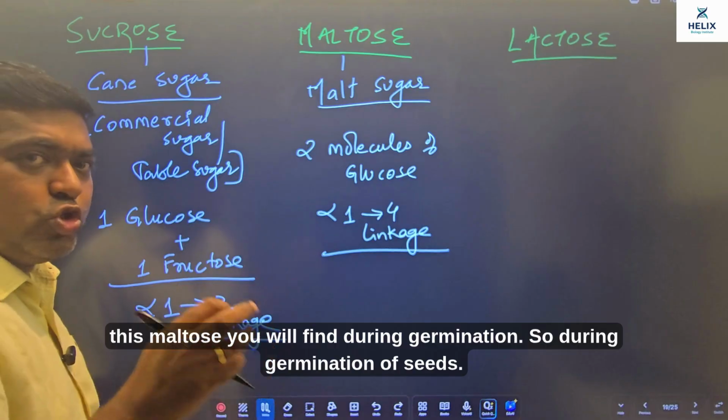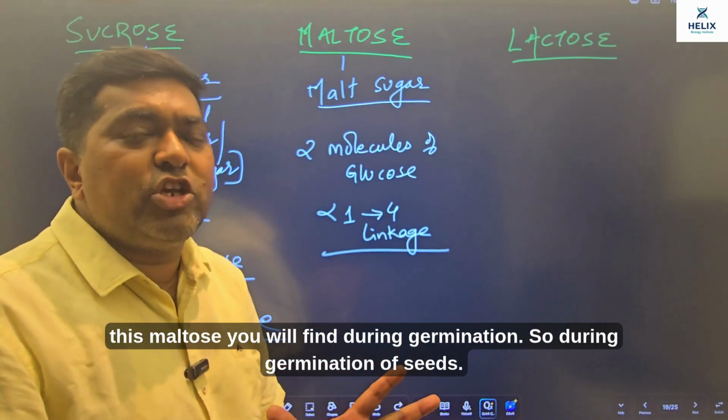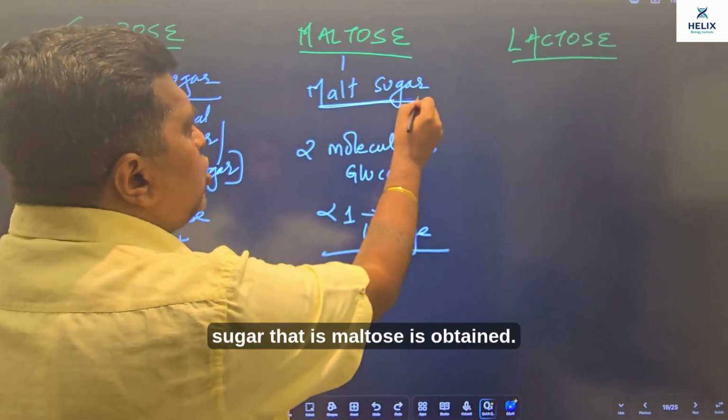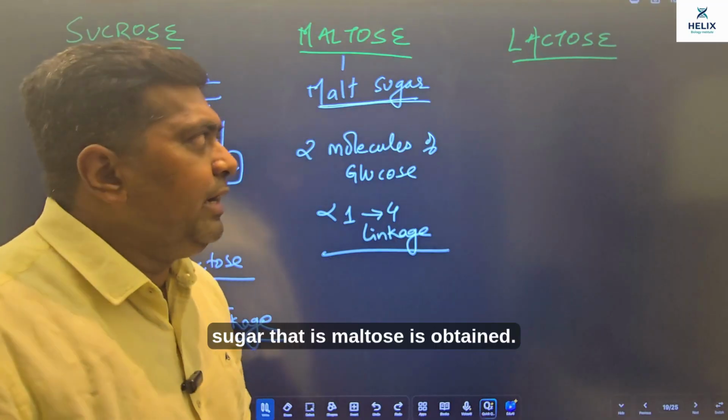and this maltose you will find during germination. So during germination of seeds, when starch breaks down, when it is hydrolyzed, malt sugar, that is maltose, is obtained.